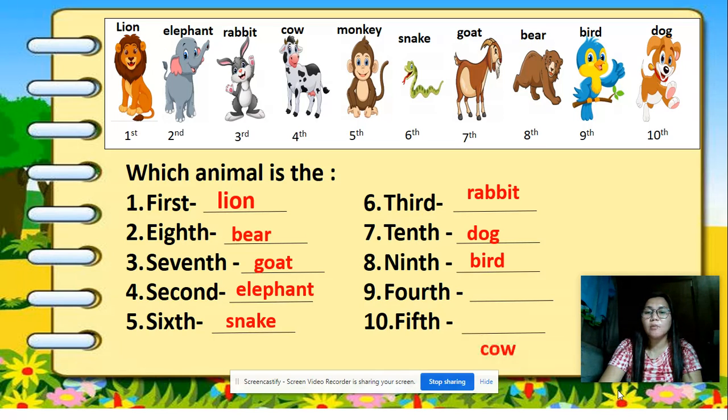in the set. How about number 9? The fourth animal. Yes, cow. The cow is the fourth in the set. How about the fifth? Which animal is the fifth? Yes, the monkey. The monkey is the fifth in the set. Does all of you get the perfect score? Or you got it right?